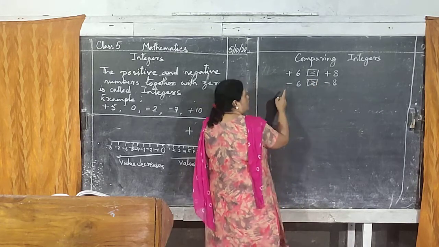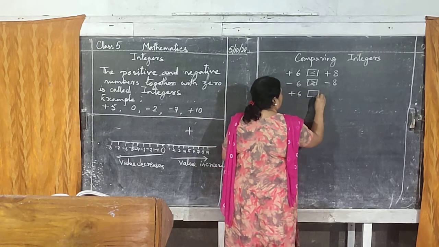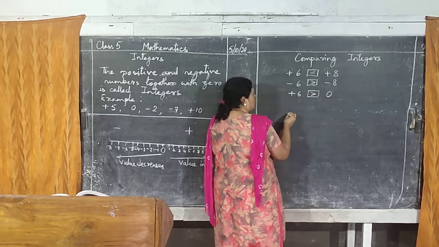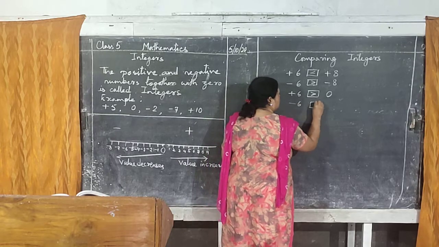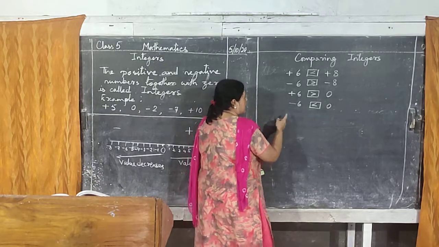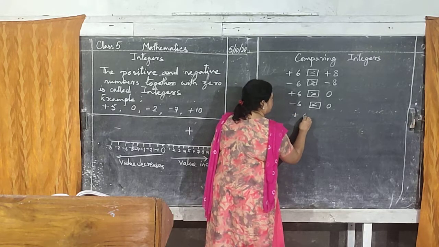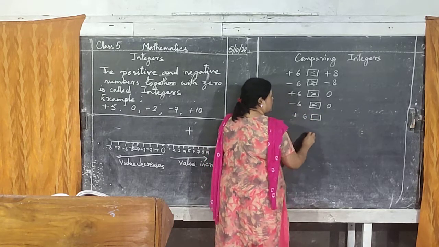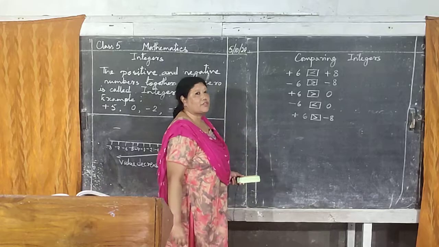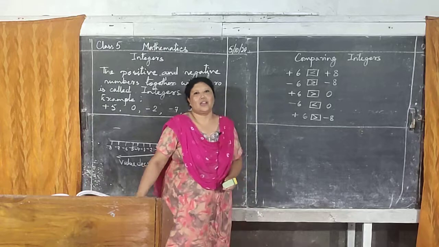Then let's compare with 0. Is plus 6 bigger or 0 bigger? 6 is bigger because it is positive, isn't it? Now is minus 6 bigger or 0 bigger? 0 is bigger if it is negative, remember that. Now let's compare positive and negative. Is plus 6 bigger or minus 8 bigger? Plus 6. Always positive wins. So positive is bigger than other numbers.